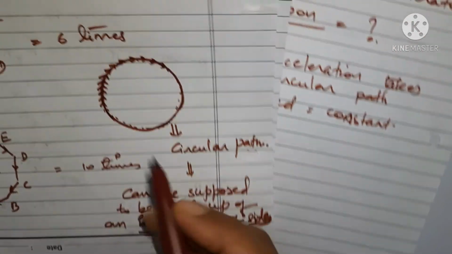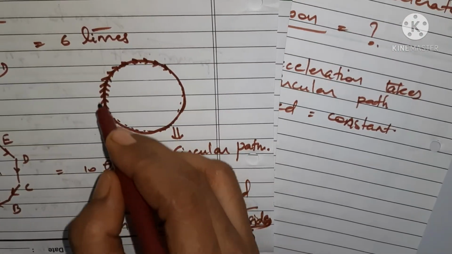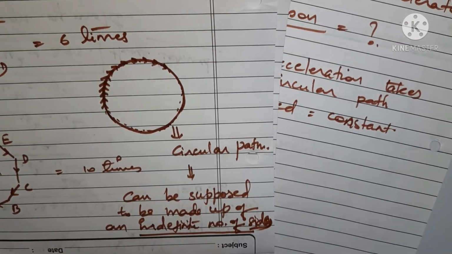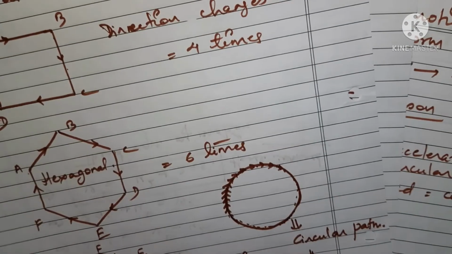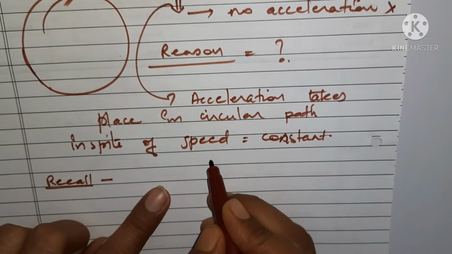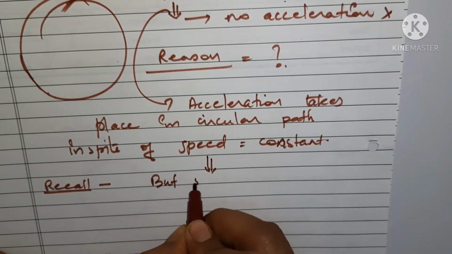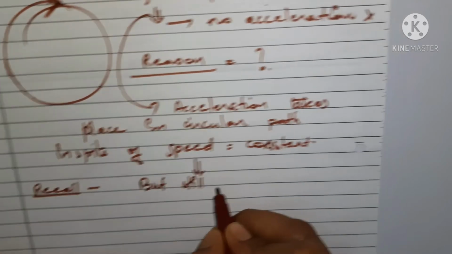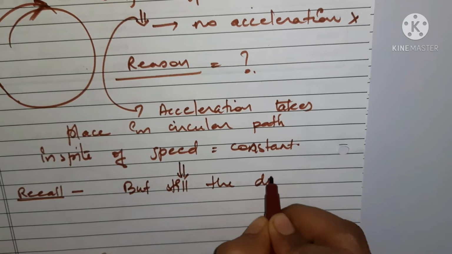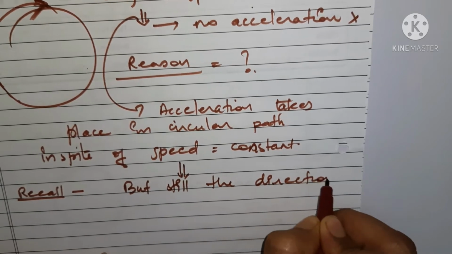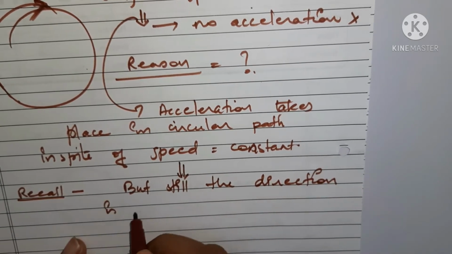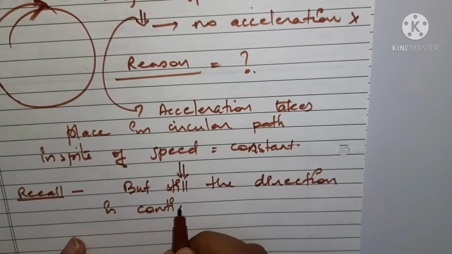Since an indefinite number of sides are there and the direction is changing, that is the main reason that acceleration is taking place. So what is the reason behind it? Speed is constant, but still the direction is continuously changing.